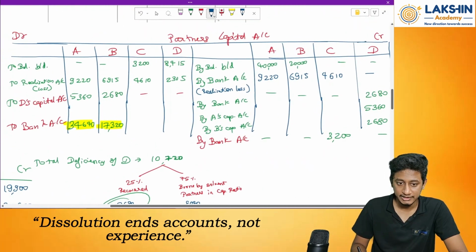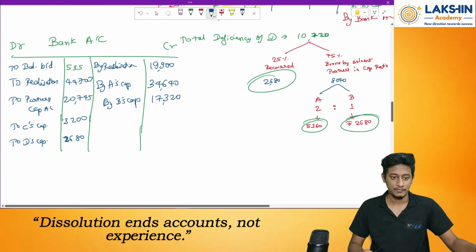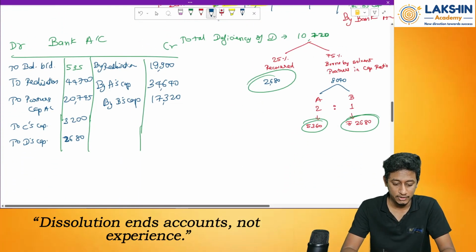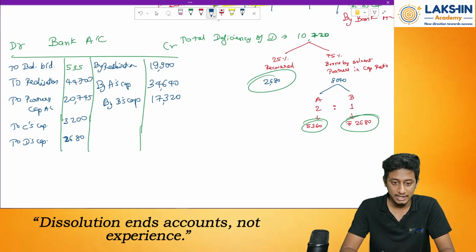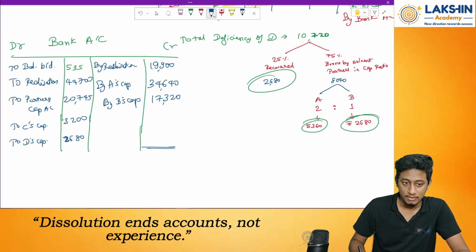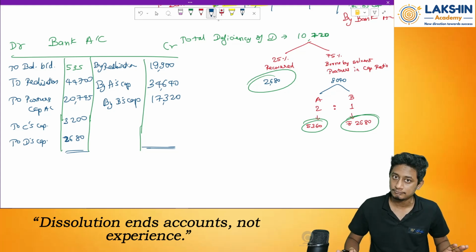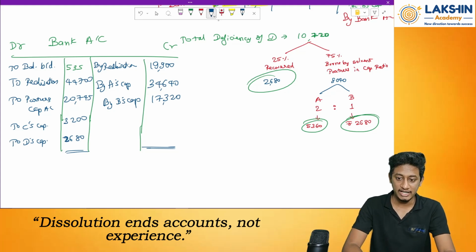Okay, so let's try to balance it off. If it is not balancing, let's see what to do. Let's try to balance. So 535 plus 44,700 plus 2745 plus 3,200 plus 2680 minus 9,900 minus 34,640 minus 17,320. The answer is 0. That means my cash or bank account has completely tallied. That means whatever entries I have passed is perfectly fine. Got it? Yes. So we are done with this question.